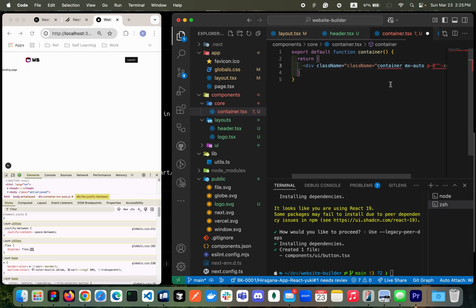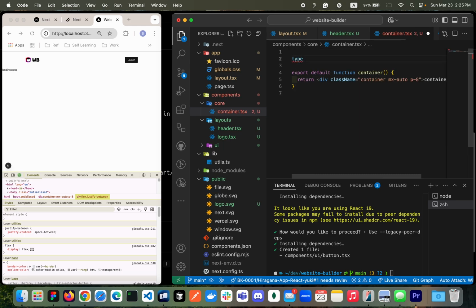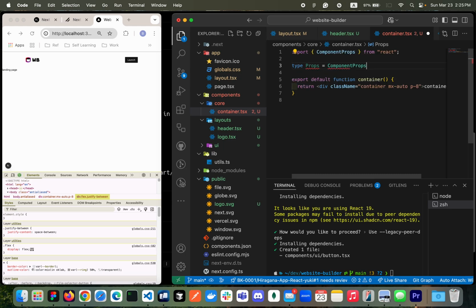We have a default styling here. And since this one needs to work as a wrapper, we're going to get the props, right? So children. To do that, we're going to build a type Props, which is ComponentProps, and this one will take the div tag, okay?